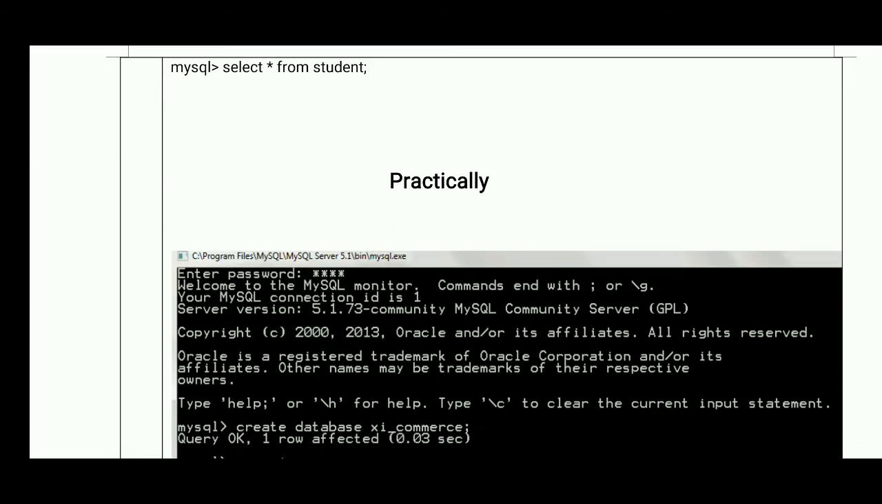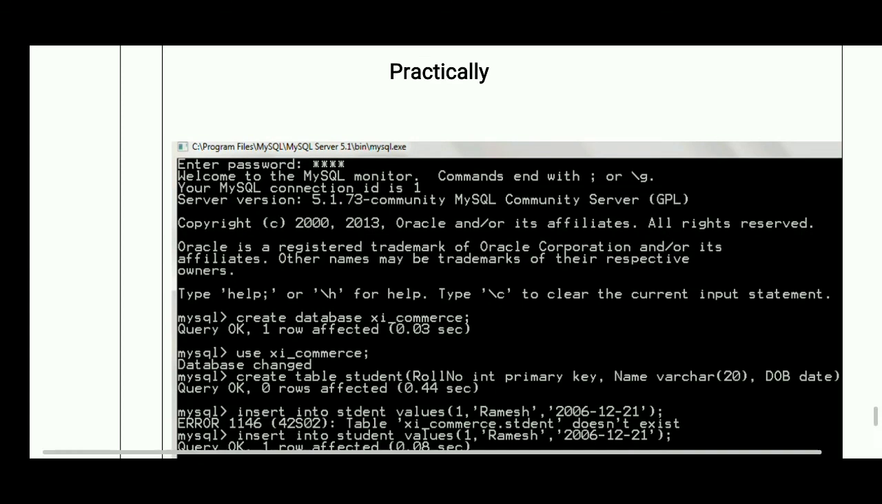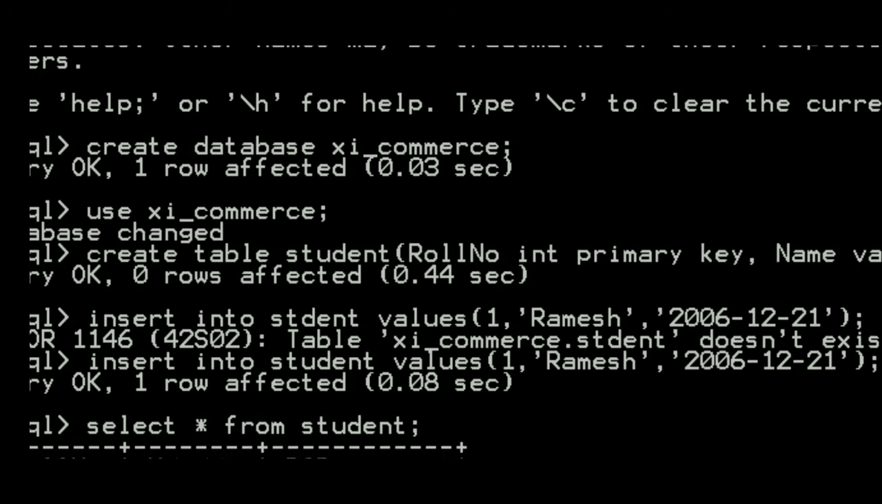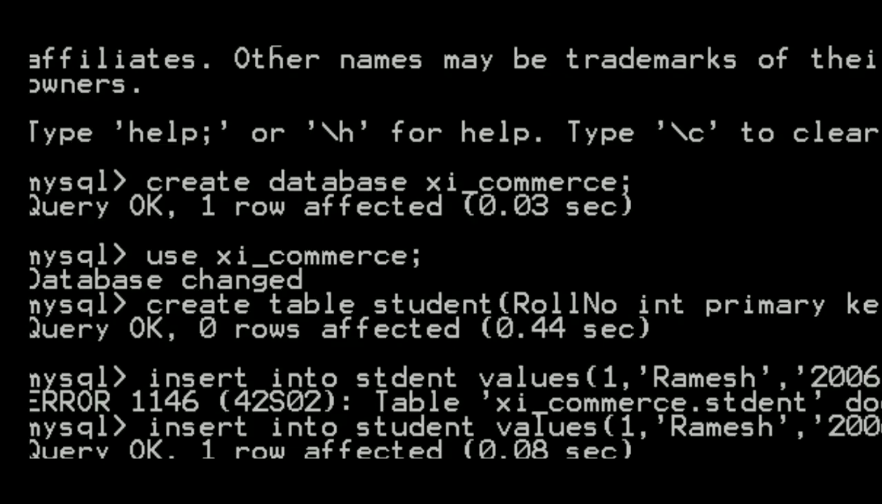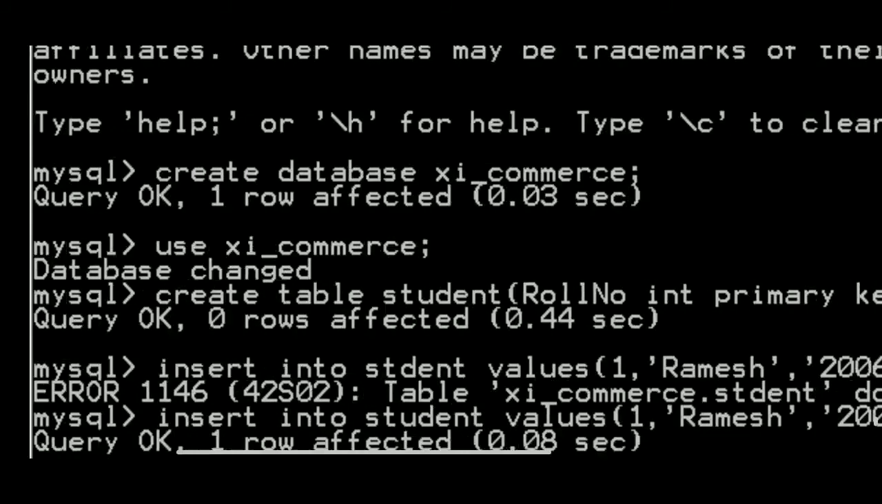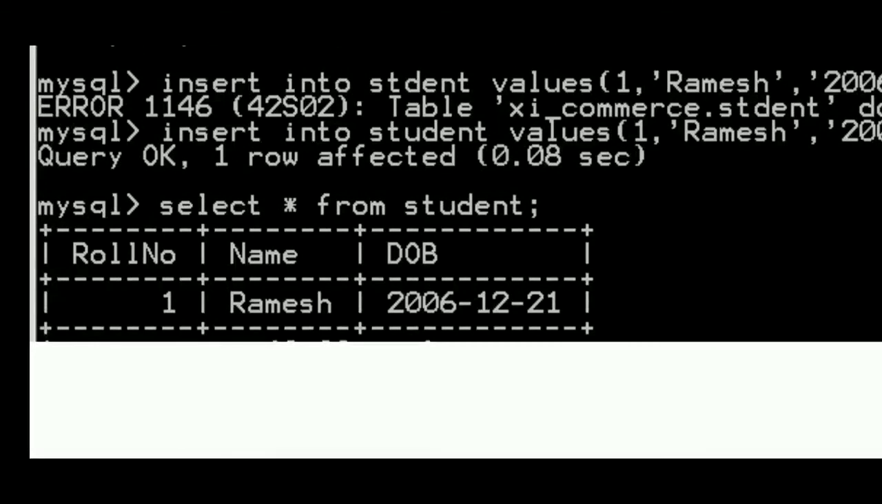In the next lecture I will show you how to write commands practically and how they will look. For the time being, just see this scenario. Here we have created the database 11thcom. You can see this: create database 11thcom. Then we wrote use 11thcom. Then we created the table student with roll number, name and date of birth. Next we inserted values in this table, and when we write select star from student, it will display all records present in the table.